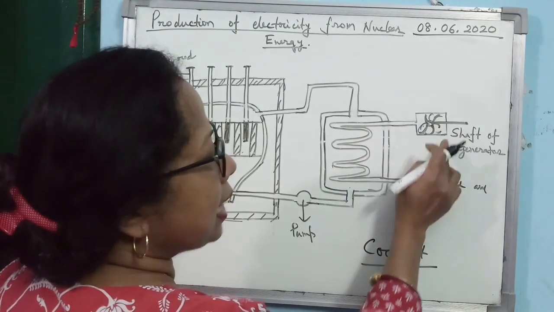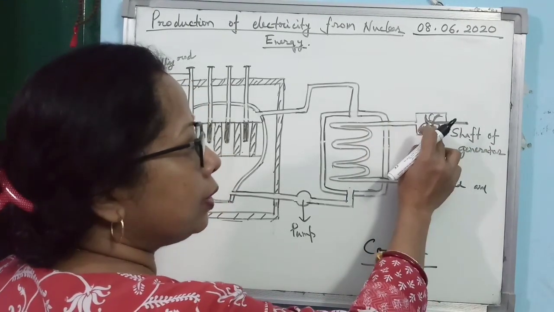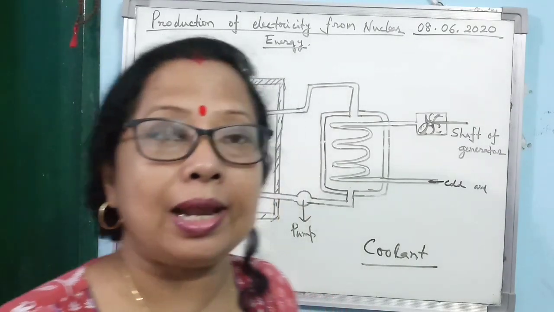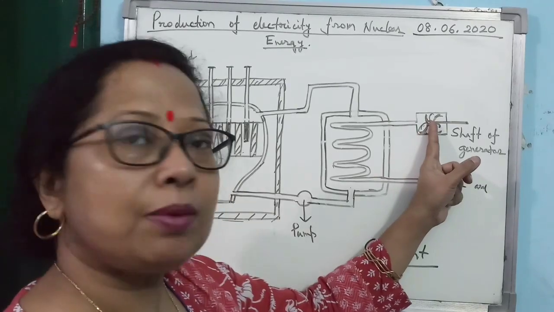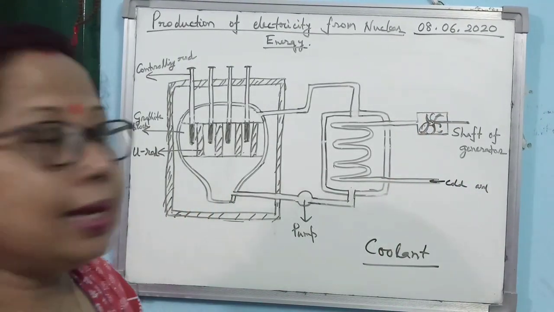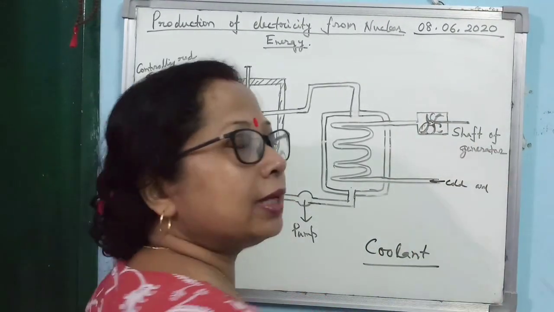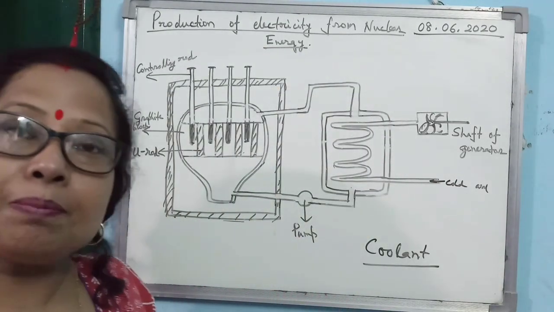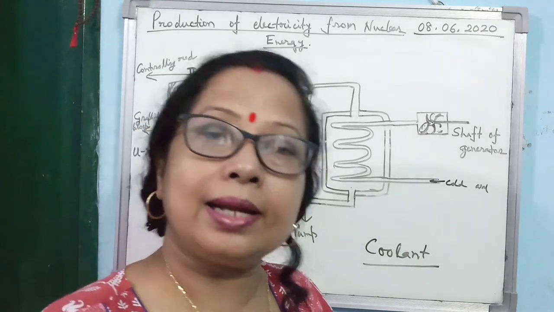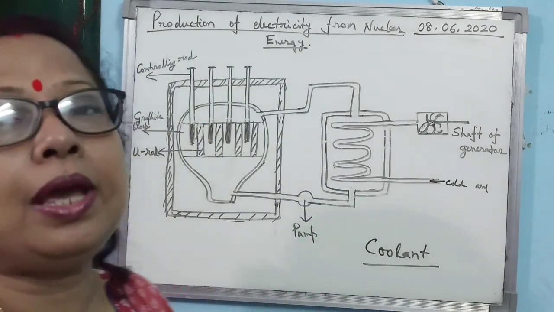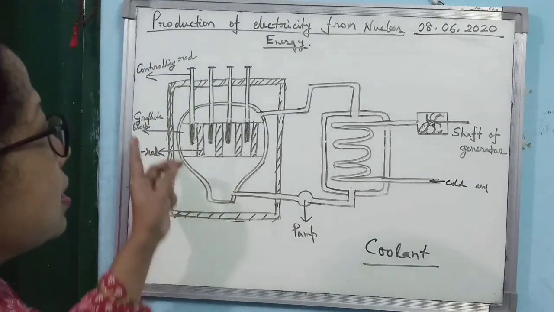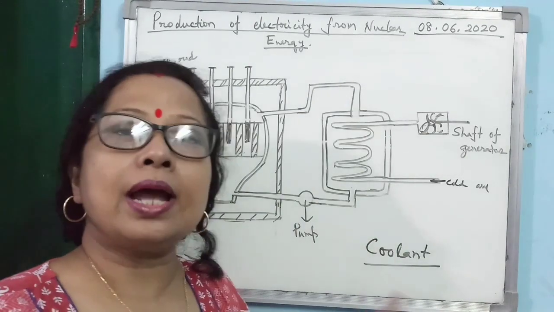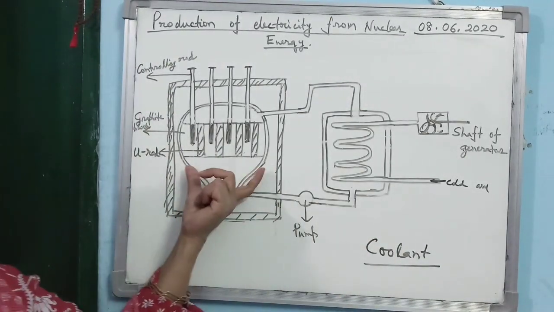Then the steam is allowed to fall on the turbine chamber. Within that, turbines are there. Turbine means what? It is a big giant wheel. So when the steam falls on the giant wheel, the wheel will rotate. Then it is connected to the shaft of the generator, and the shaft is connected to the armature of the generator. Simply, it will start up the generator and electricity will be produced. Alright, so this is the way, by using a nuclear reactor, you can produce electricity from nuclear energy.